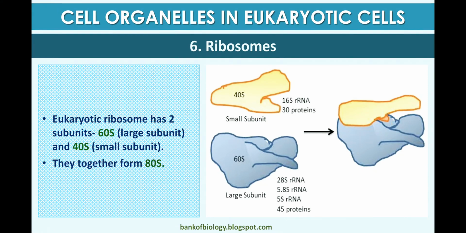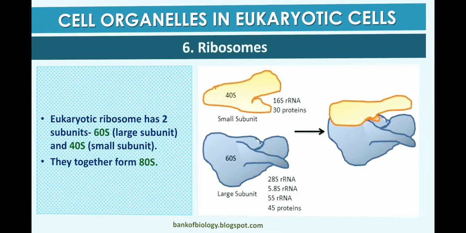Eukaryotic ribosome has two subunits, 60S and 40S, the large subunit and the small subunit, which together form the 80S ribosome. Prokaryotic ribosome has 30S and 50S subunits, which together form the 70S ribosome.